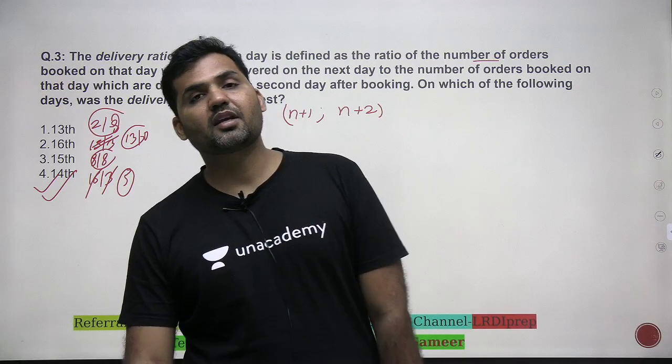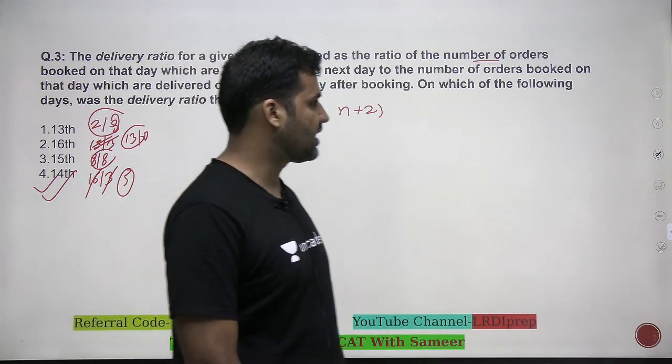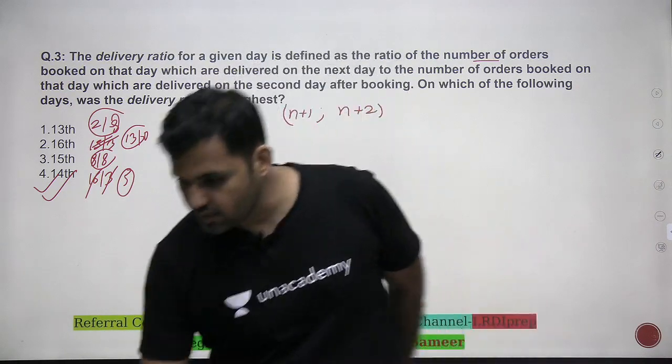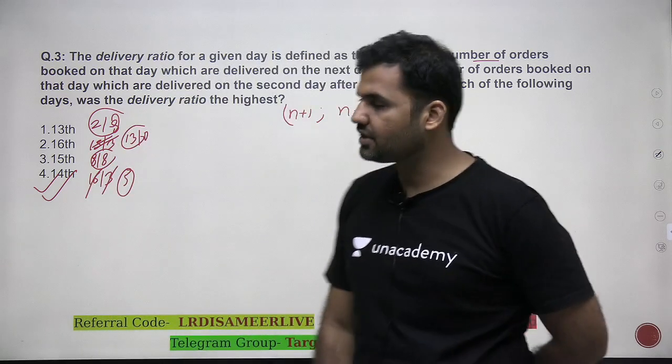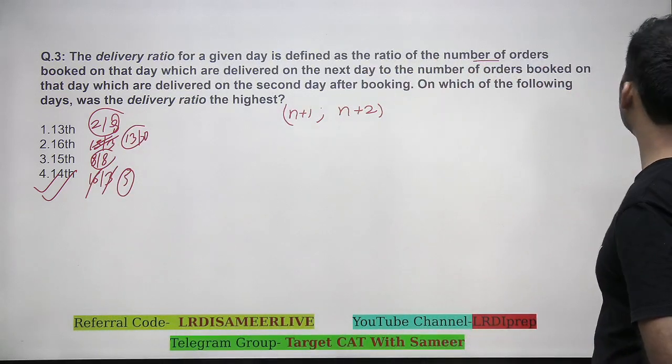This question came in CAT 2020 slot 3, right? A beautiful set, guys. Very, very important one. Now let's look at one more question, question number 4 of the set.